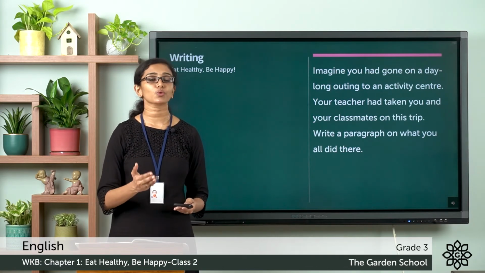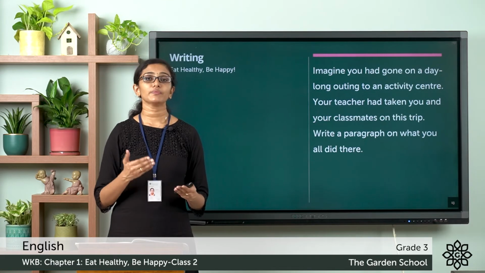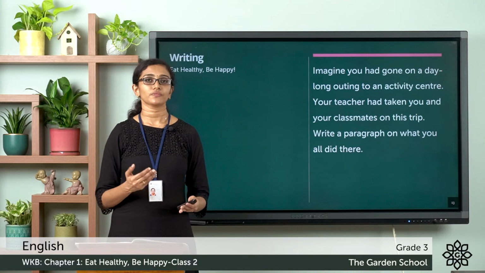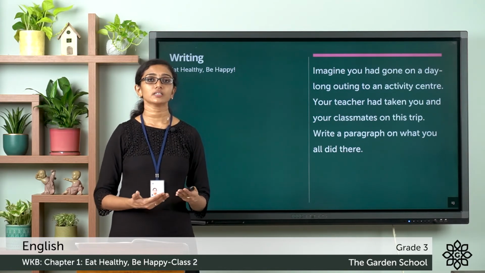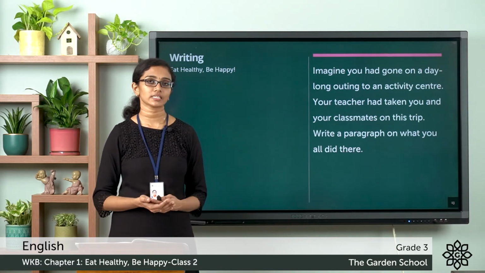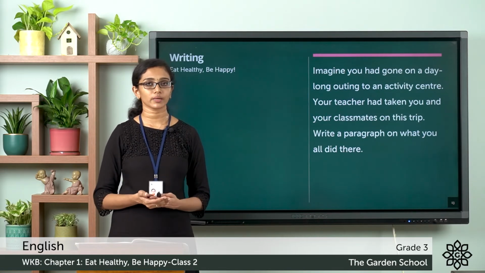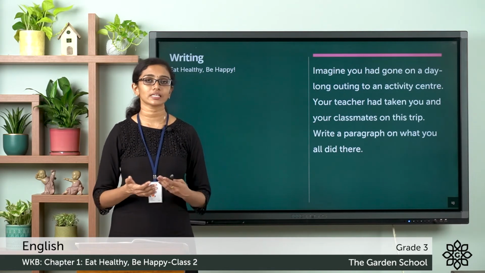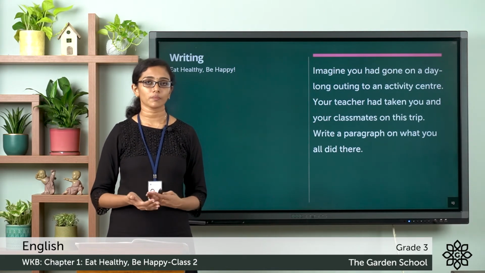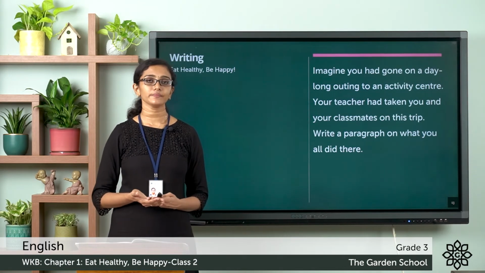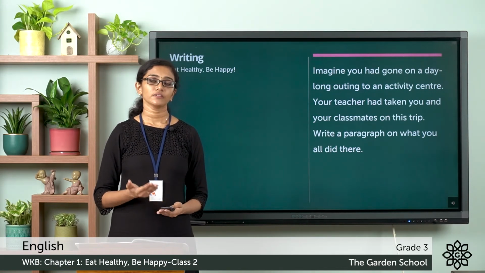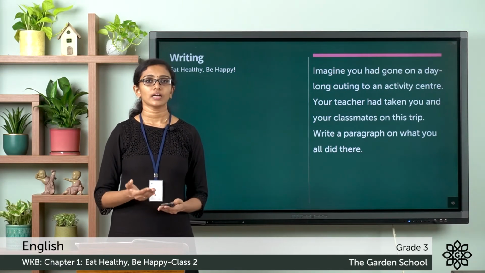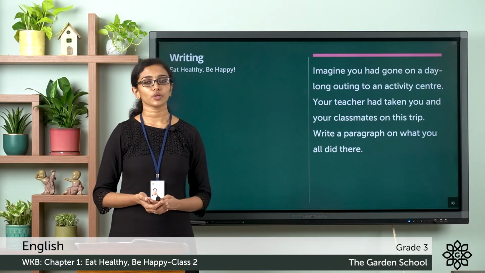The first sentence is the most important sentence in a paragraph. It will introduce the topic that you are discussing in the paragraph. So the first sentence should be an introduction sentence about the topic that you are going to talk about in the paragraph. Then you can follow the first sentence with supporting sentences. You can describe more about the topic or that central idea there. And then finally, you have to conclude the paragraph with a conclusion sentence. And you can also give a title for your paragraph.